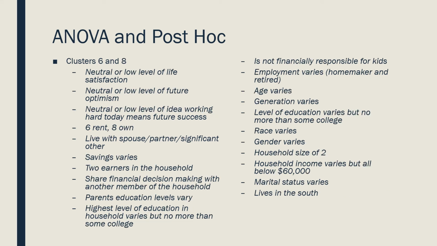And then clusters 6 and 8. I thought it was interesting that the 2 clusters that both had neutral or low levels of life satisfaction and future optimism turned out to be the ones whose financial stability score means were not different. So that was just an interesting thing in my brain. But about these clusters, there's a lot of variation other than those things. They both make below $60,000, but the race varies, gender varies, rent and own varies. A lot of variation here, except for that idea of the neutral to low level of life satisfaction and future optimism.